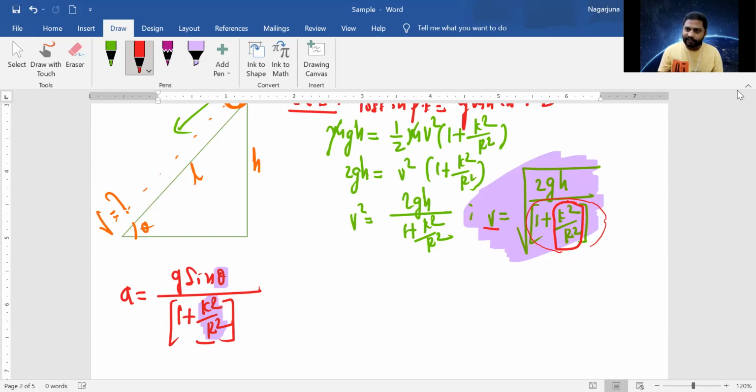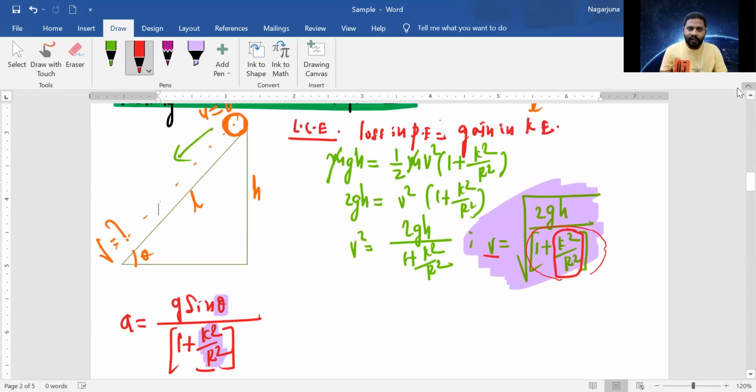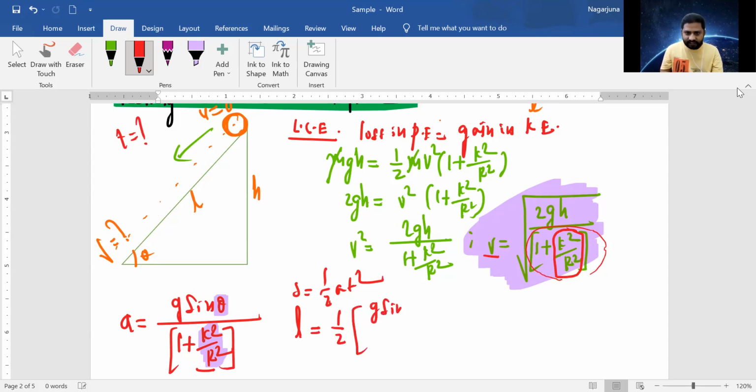Let's discuss one more point here. What is the time taken by this body to reach the ground? That also can be asked sometimes. We know from the formula S is equal to half a t square, where the acceleration we have just done: g sine theta divided by 1 plus k square by r square, into t square.